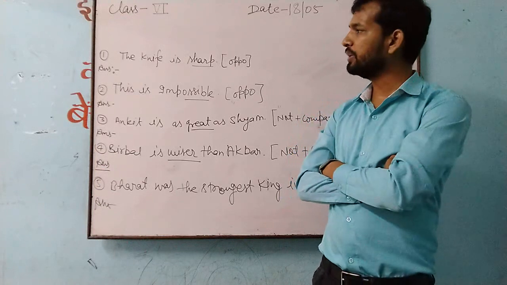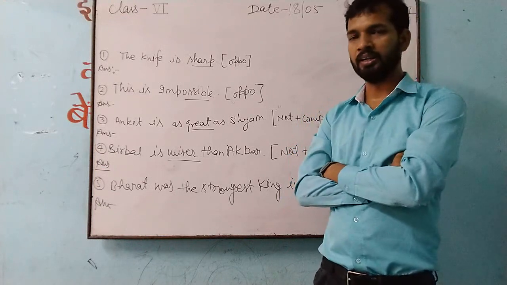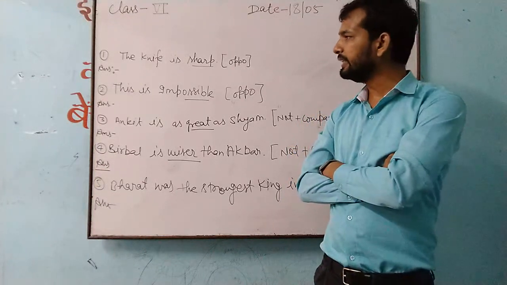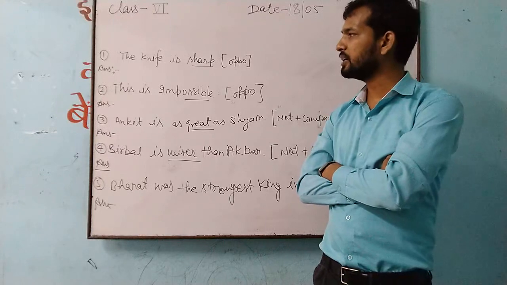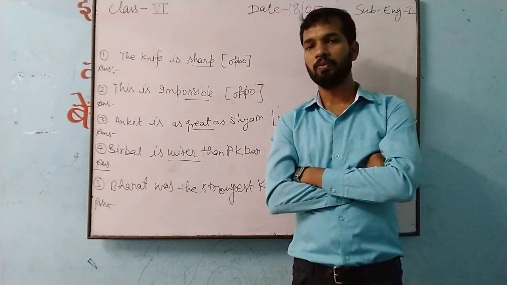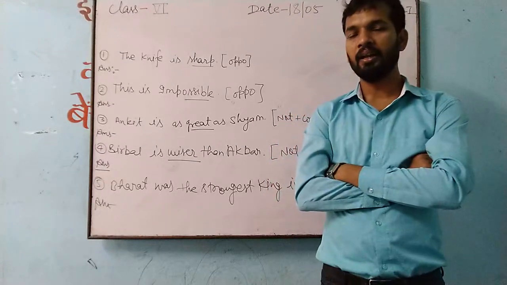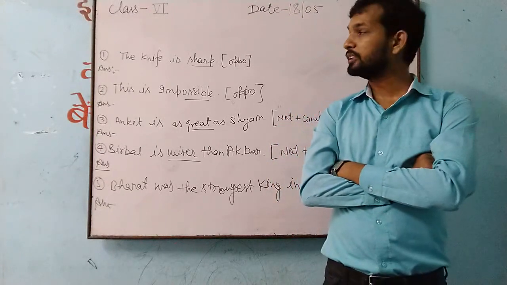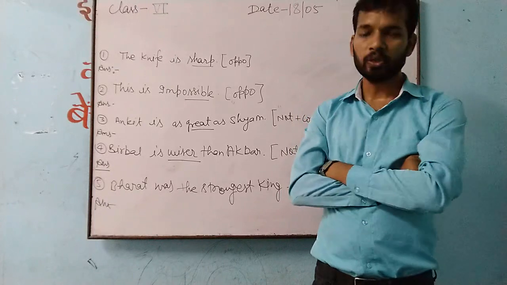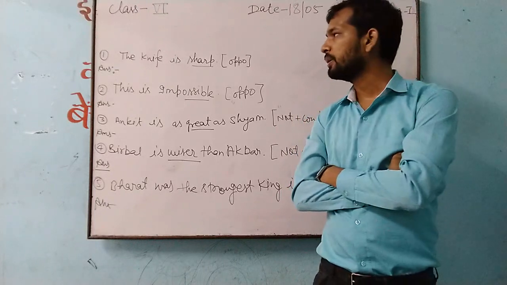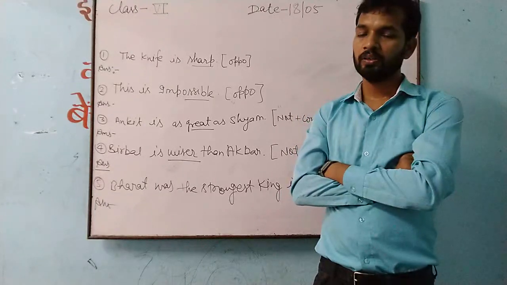See how we will change assertive to negative. In the sentence you have seen here, sharp. Below sharp, I put an underline. Do you know why it is underlined? Because when we change assertive to negative, sharp changes here.